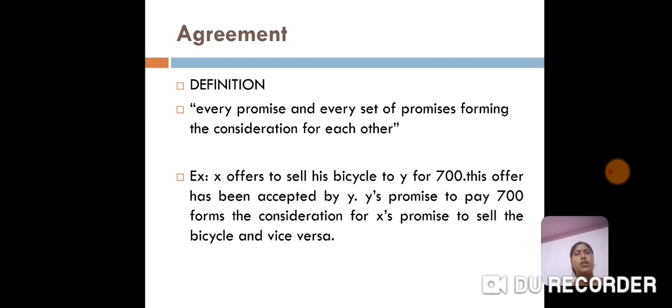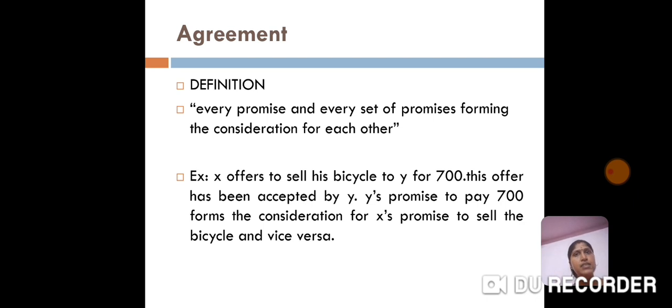First, agreement. What is agreement? Agreement is nothing but every promise and every set of promises forming the consideration for each other. Let's come up with an example. For example, X offers to sell his bicycle to Y for 700. This offer has been accepted by Y. So here, Y's promise to pay 700 forms the consideration for X's promise to sell the bicycle and vice versa.